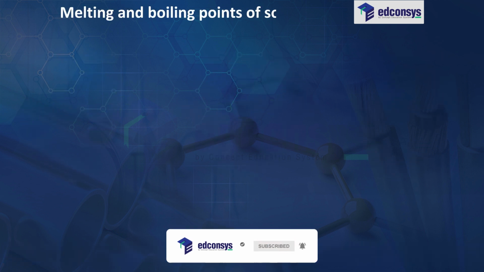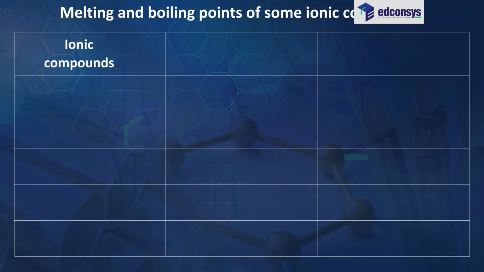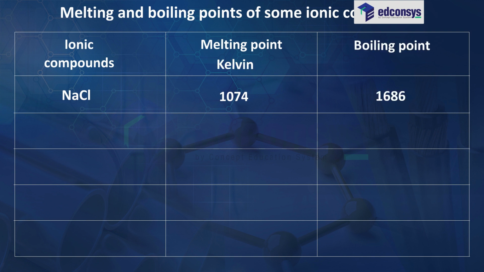Melting and boiling points of some ionic compounds. Ionic compounds NaCl. Melting point 1074 Kelvin. Boiling point 1686 Kelvin. Ionic compounds LiCl. Melting point 887 Kelvin. Boiling point 1600 Kelvin.